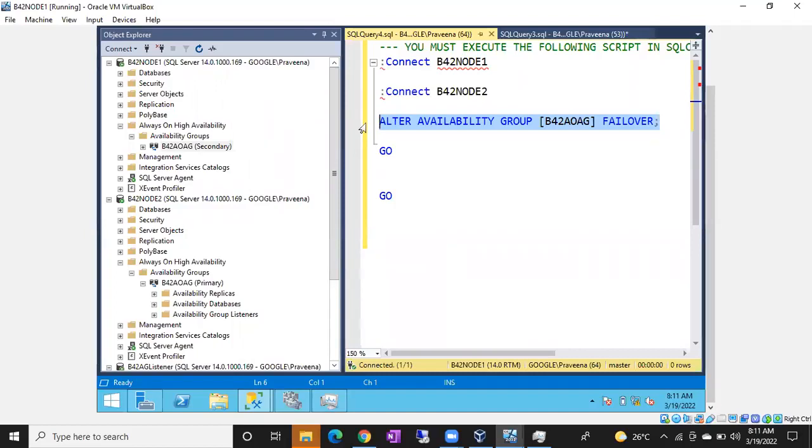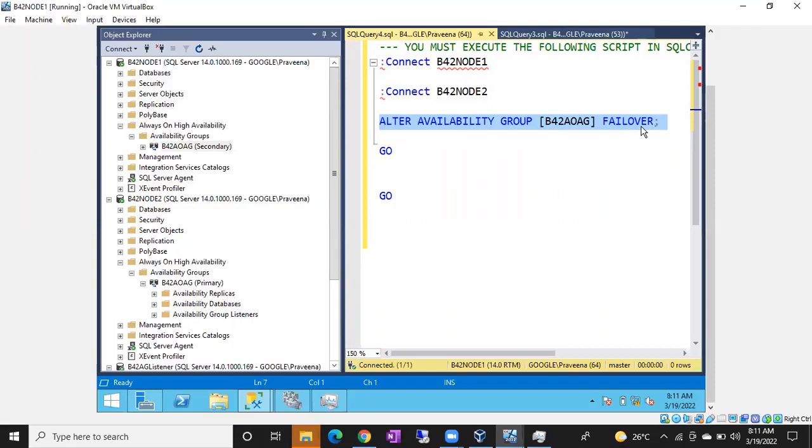Why don't we mention a node name in the query, guys? Because this query has to run on the secondary side. I want to fail over to node 2. Go to node 2 and run this query, so it will fail over from node 1 to node 2. You have to run this query on the secondary only, then only it will fail over. That's why we don't need a node name in the query.